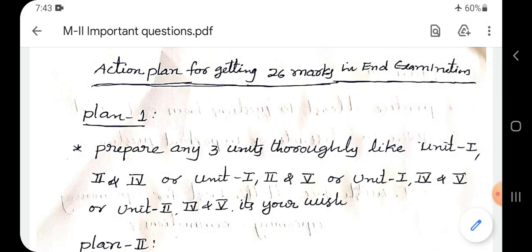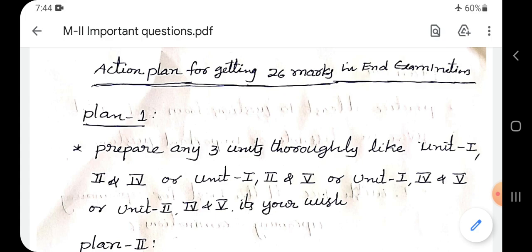So, I am giving you some important questions related to Mathematics 2, JNTU Hyderabad R18 regulation. But before going to that, the minimum thing is that you need to get 26 marks in the final semester examination. During the COVID situation, the paper pattern, once again I remind you, is that out of